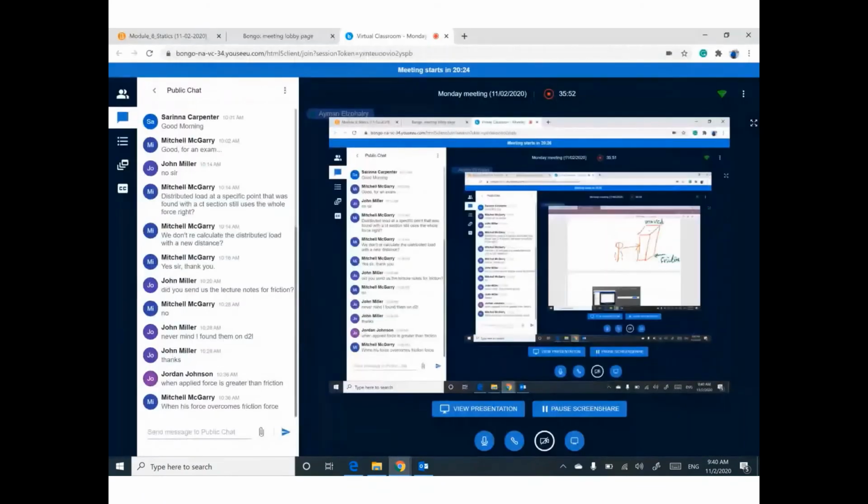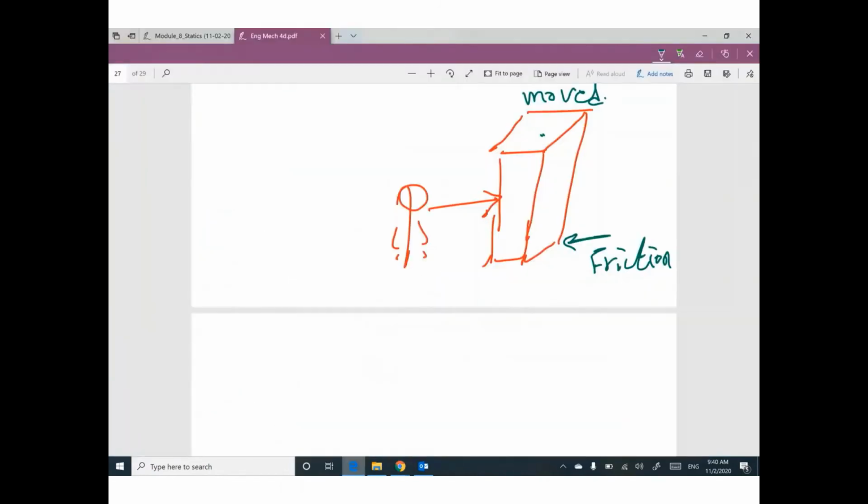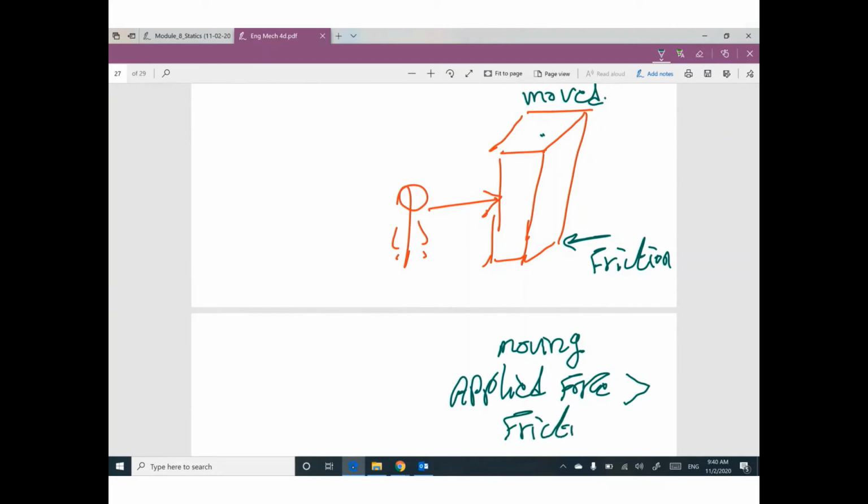Thank you, Mitchell. Yes, thank you, Jordan. That makes sense. Moving will happen if the applied force is greater than the friction force. Static equilibrium, no movement, if the applied force is smaller than friction.